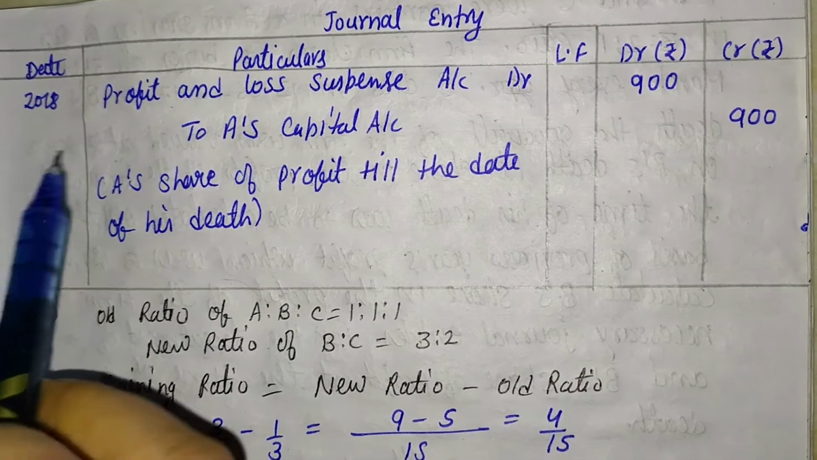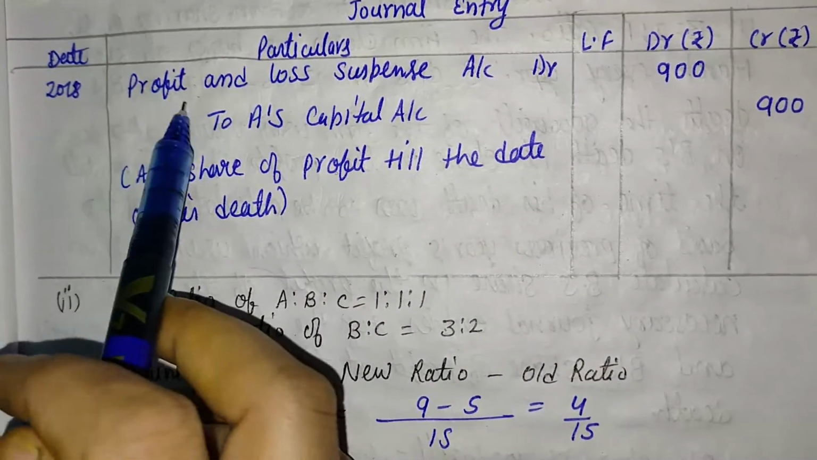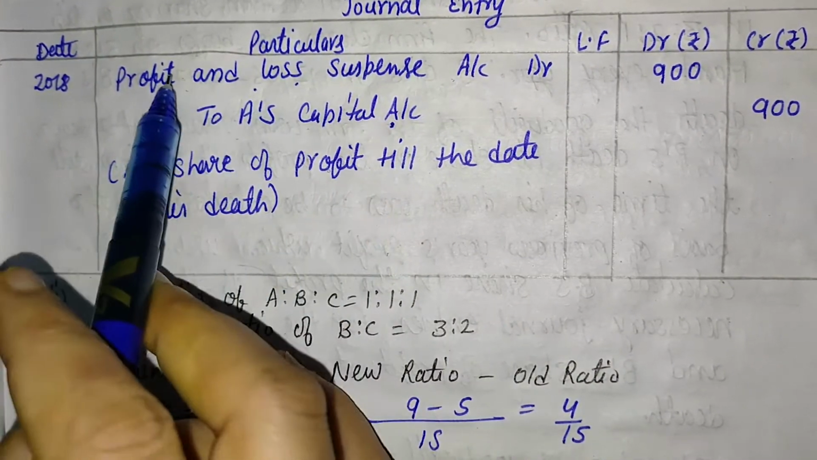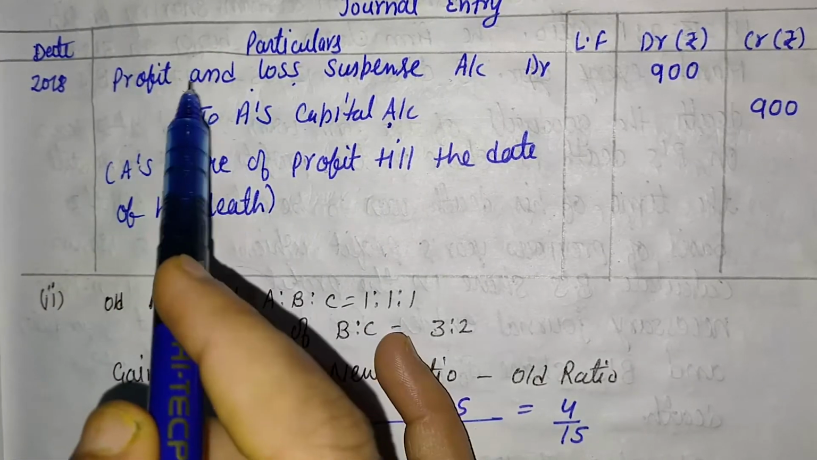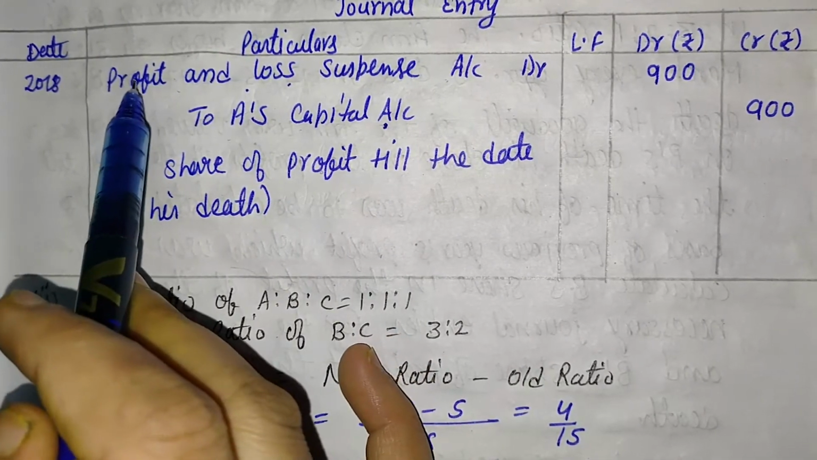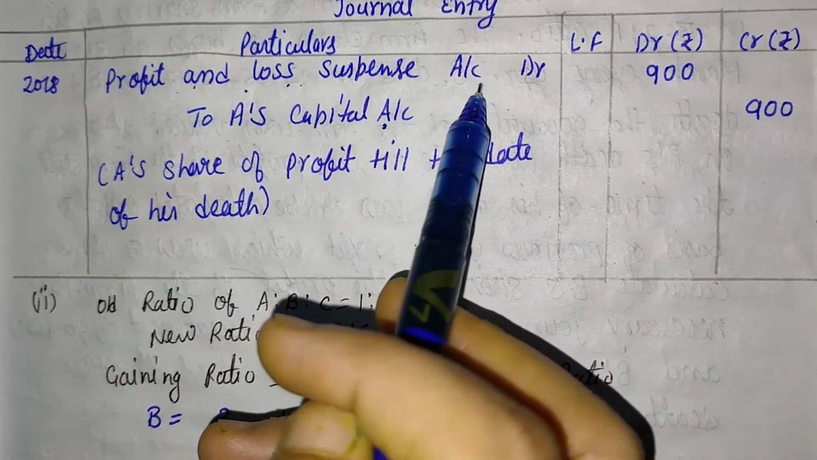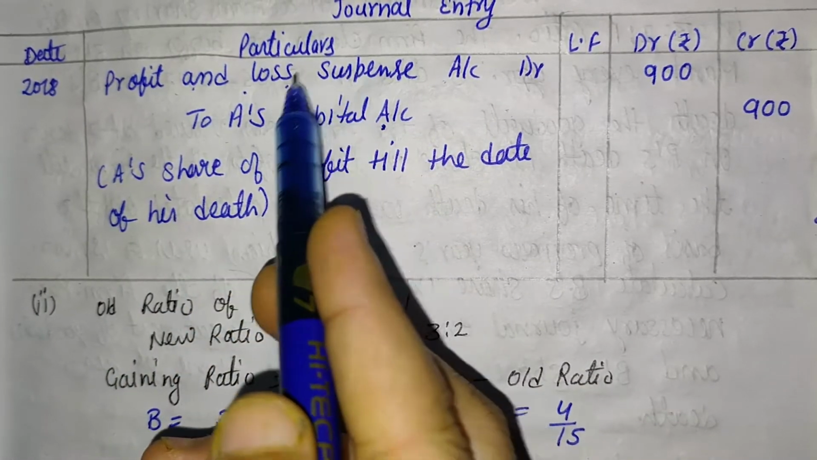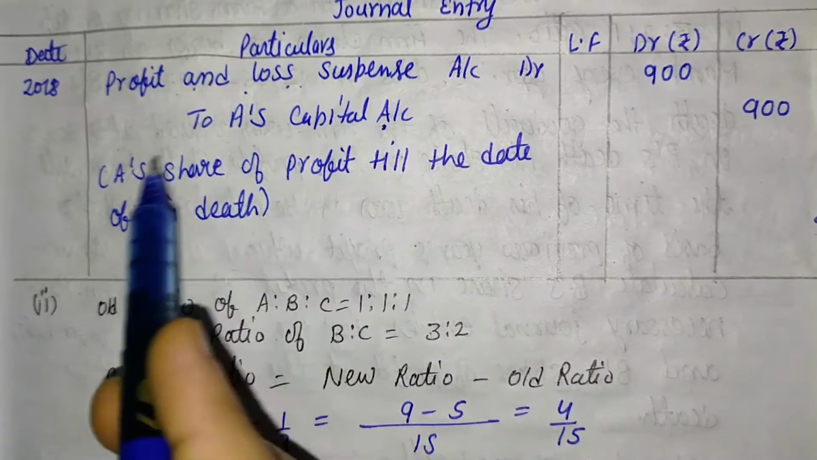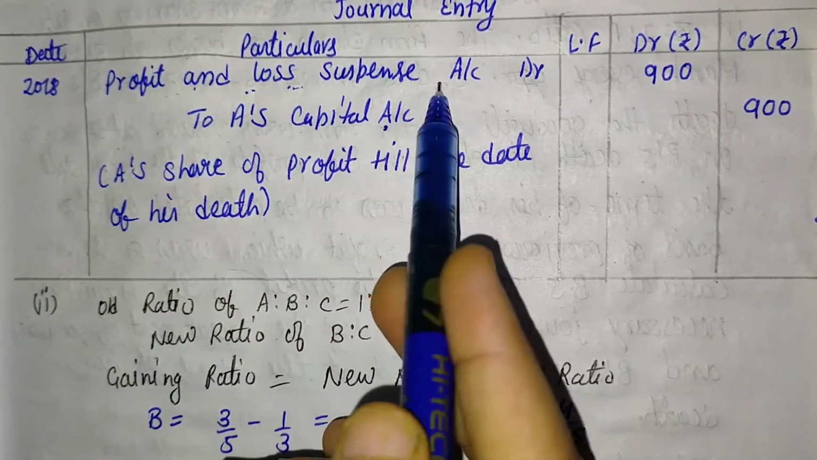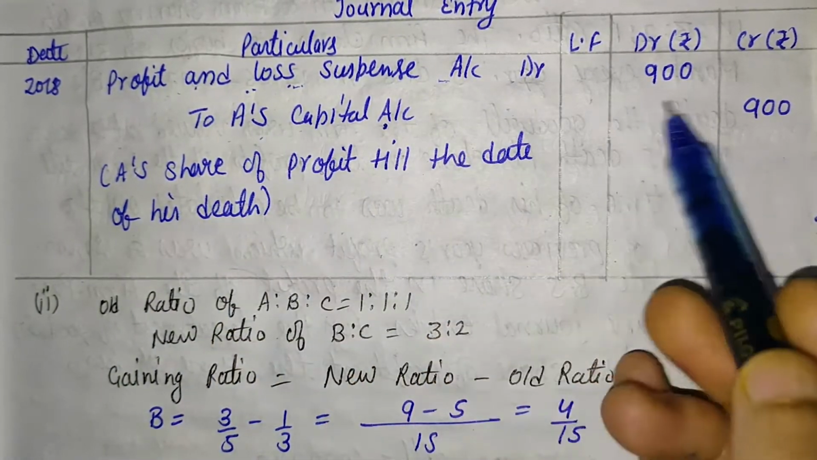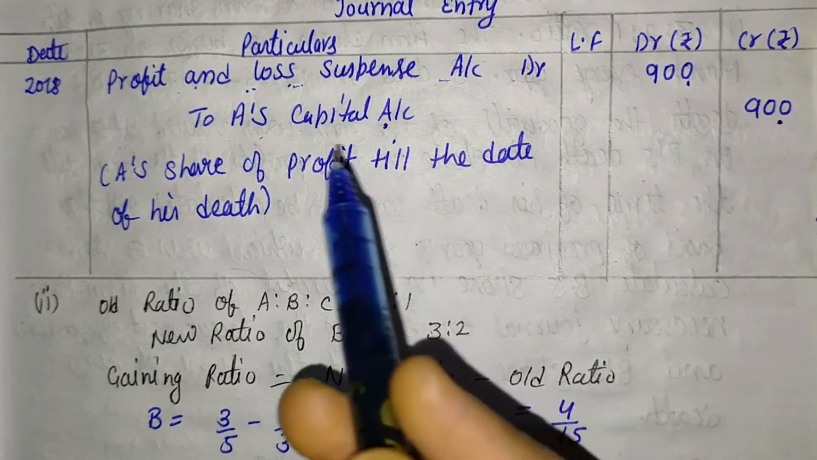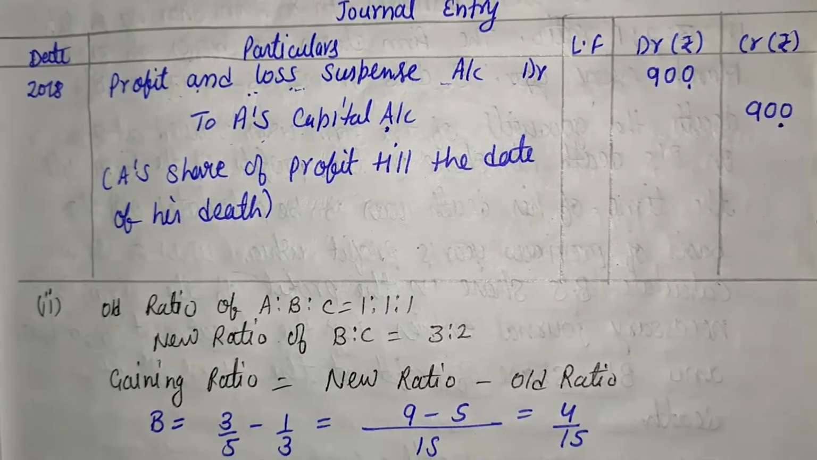The journal entry of A's profit is: profit and loss suspense account debit to A's capital account. That is the journal entry of A's profit. Here we debit the profit and loss suspense account because we don't know who is taking A's share, because A is dead. So profit and loss suspense account debit to A's capital account, that is 900. After that, we are going to discuss the second part of that chapter.